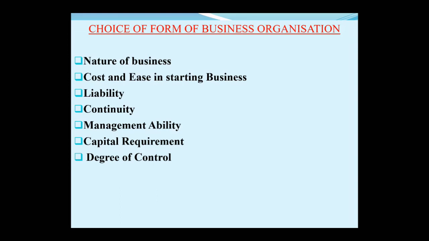Then the next point which has to be kept in mind is management ability. In sole trade, we have seen there is a lack of managerial skill because a single person is there. Sufficient funds are also not there. That limitation was there in sole trade. But in a company, we have seen there are managerial skills, because experts are there, managers are there in all the sectors. So the management ability point has to be seen in detail, to see where it is there and where it's lacking.